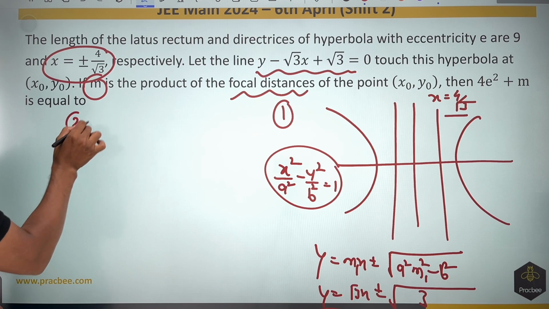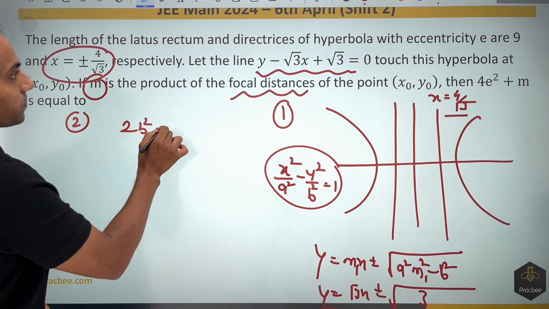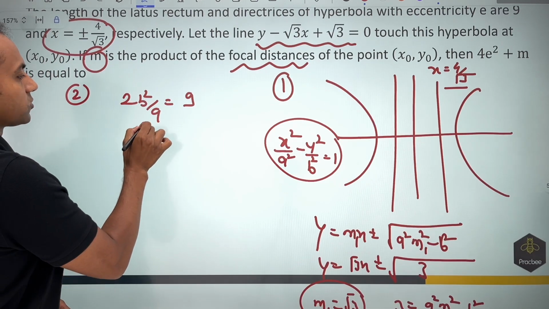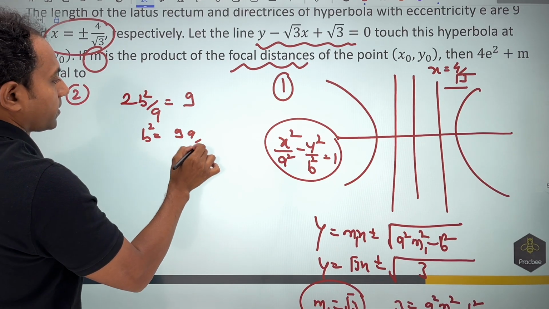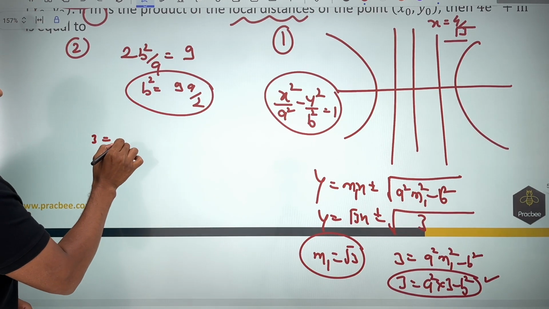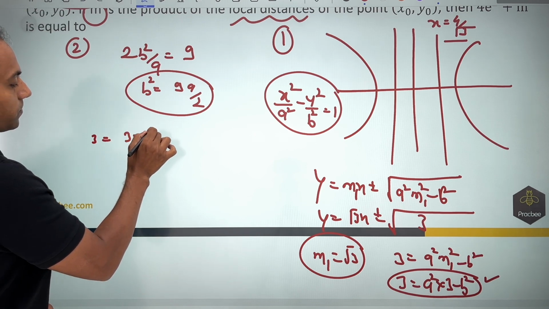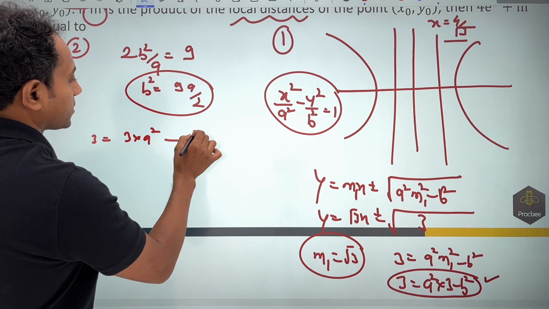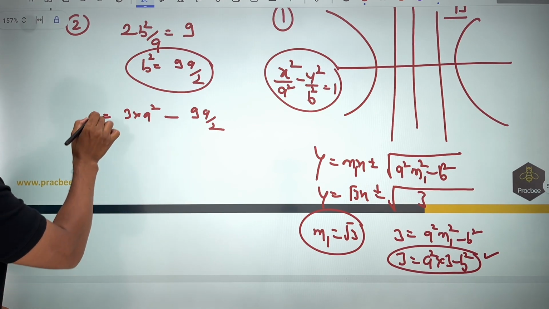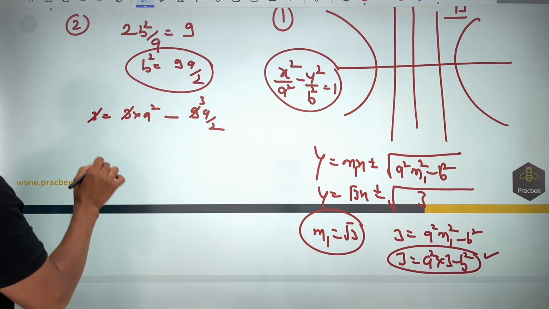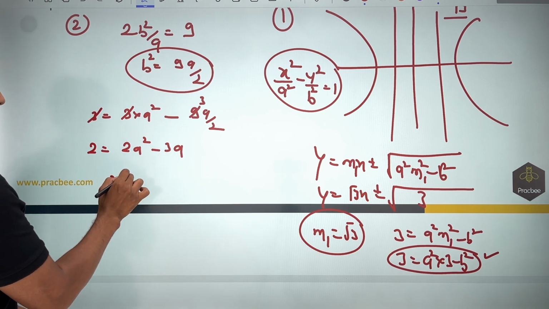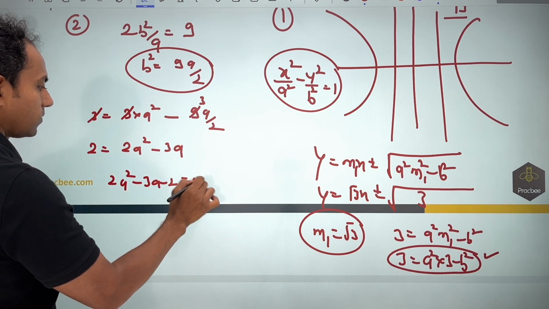What they are saying is the length of the latus rectum, 2b square by a, is given as 9. So from here the value of b square comes out to be 9a by 2. If I put this in the equation we just figured out, 3 is equal to 3 a square minus b square, which is 9a by 2. So solving this, we can get the values of a and b. 3 will get cancelled out, and if I multiply by 2, I get 2 equal to 2a square minus 3a. So 2a square minus 3a minus 2 is equal to 0.